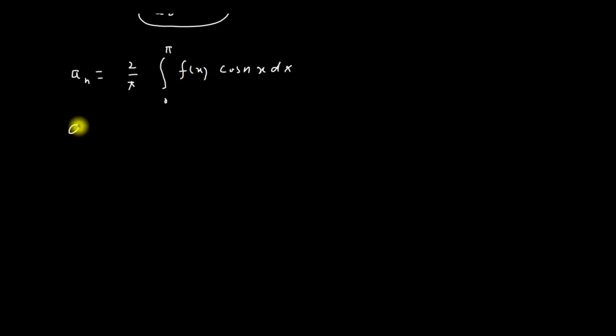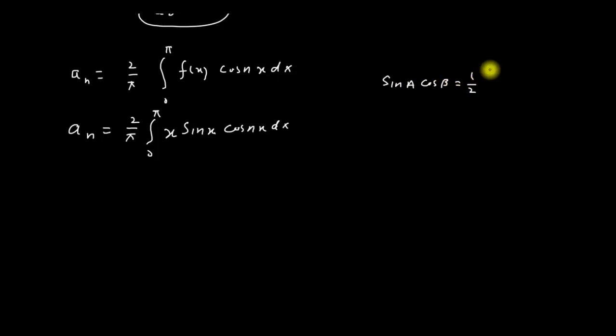So this will become a_n = (2/π) ∫ from 0 to π of x sin x cos nx dx. Now friends, I have to apply the trigonometric relation sin A cos B = ½[sin(A+B) + sin(A−B)]. I have to apply this trigonometric relation on this sin x cos nx.